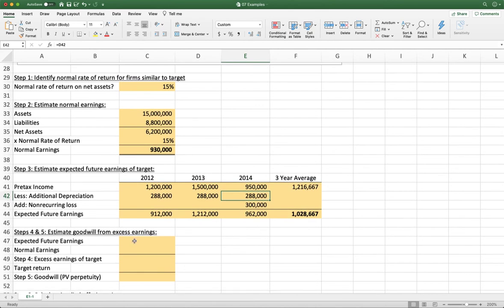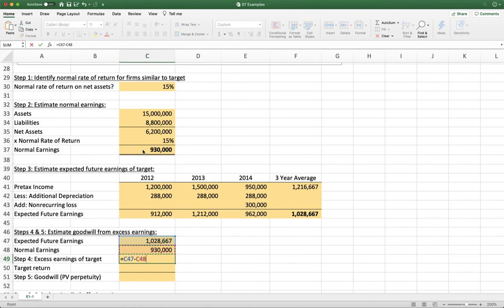So now we're going to compare what we actually expect, which is the number we just calculated. That's what we think annually this company will provide in earnings. And we're going to compare that to what we think they would do if they were just a normal company. And right away we can see that we're going to have excess earnings because we think they're going to outperform normal. So we think there's going to be excess earnings of $98,667 per year.